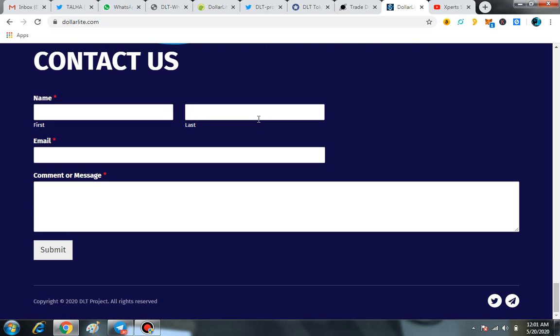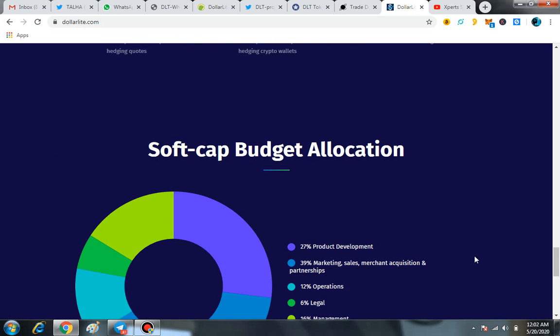If you want to contact them and if you want to ask anything, you must join their Telegram and also the Twitter, and the team is available for you 24/7. So you can ask whatever you want directly from the team in their personal social media, or you can just mail them directly from their main platform dollarlight.com, and they are going to answer any type of question of yours.